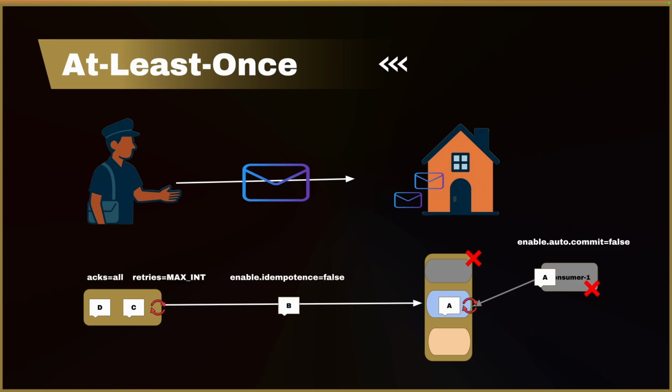The producer will set acks to all and retries set to some value. Like in our case, I set it to maximum integer. It will try its best to deliver the message as long as the retry count is not exhausted and there is no timeout error. We will see this practically in a moment.